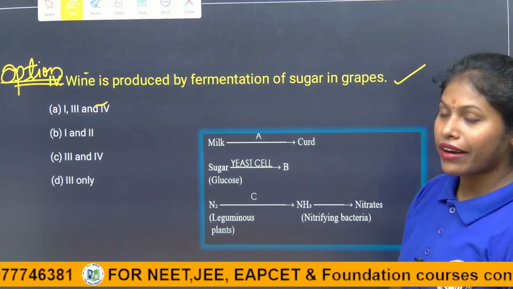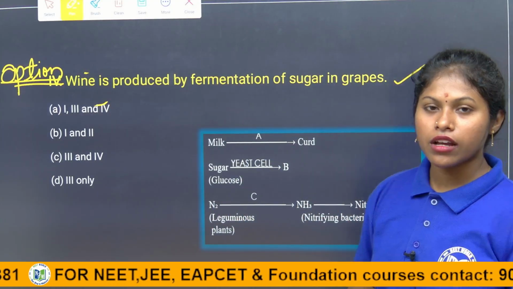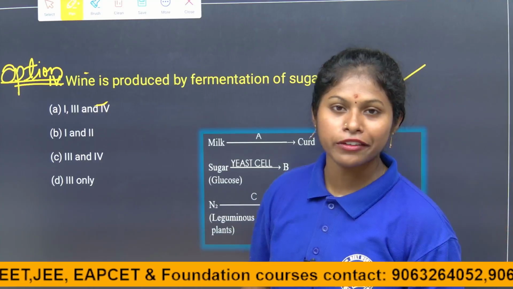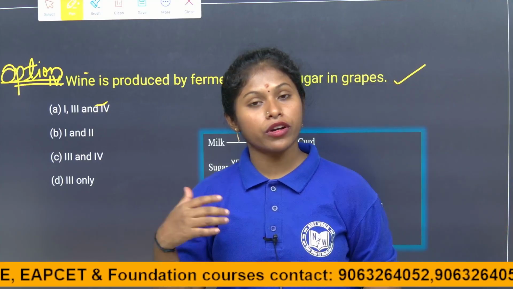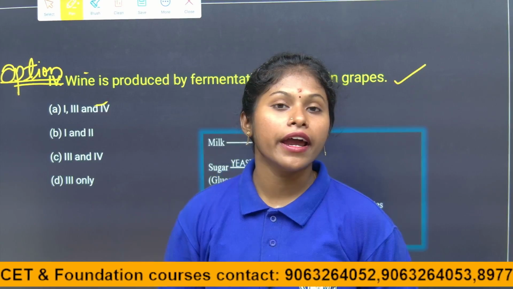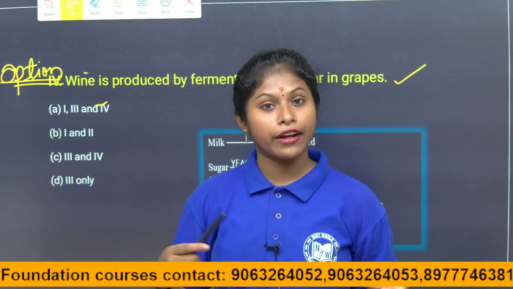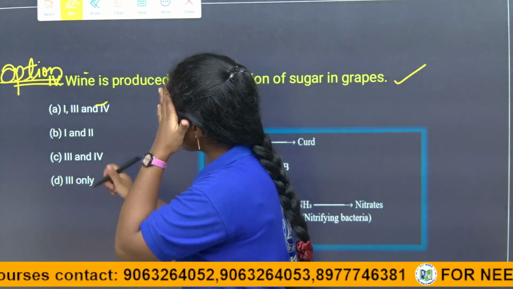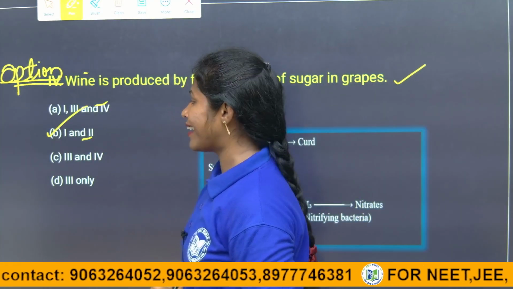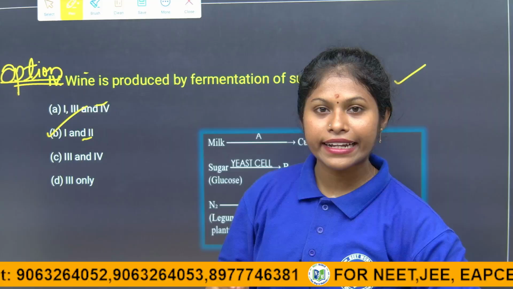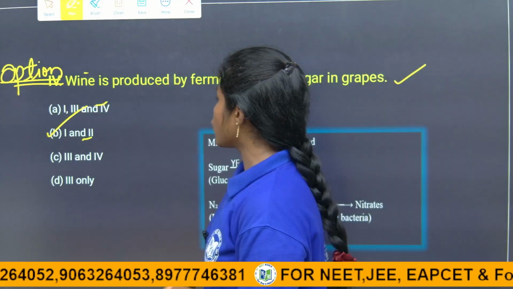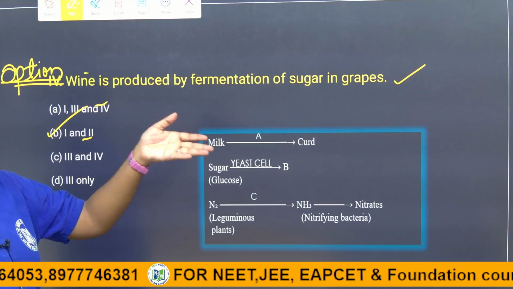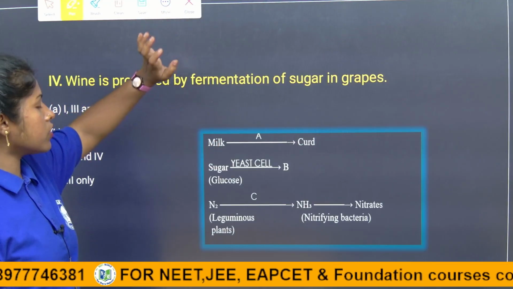We know that statements 1 and 2 are totally wrong because they say that alcohol is produced in the presence of oxygen, which is an absolutely wrong statement, and in producing alcohol it does not evolve hydrogen. It evolves carbon dioxide, children. So here the wine produced by fermentation of sugar in grapes is also a correct statement.